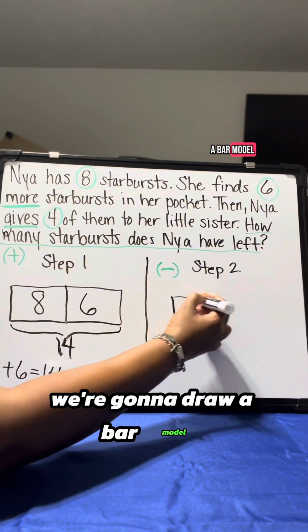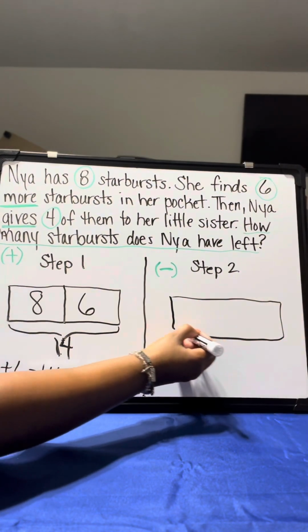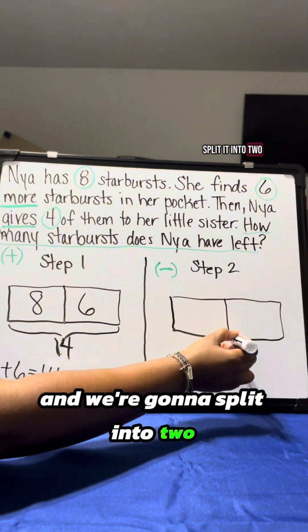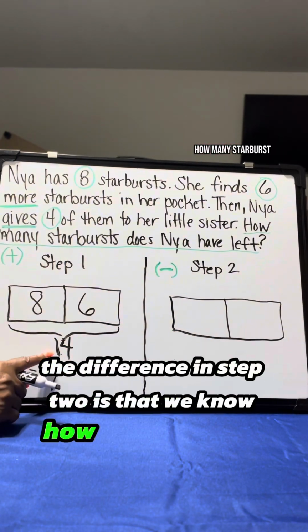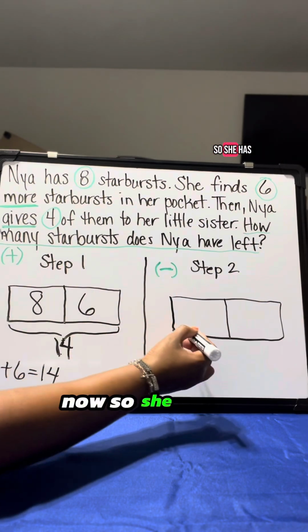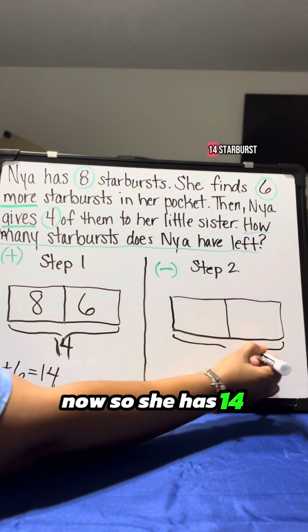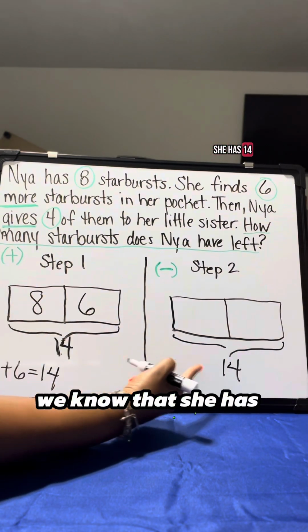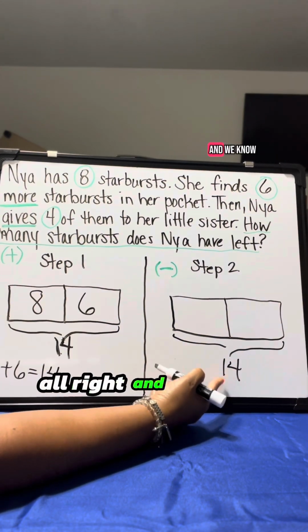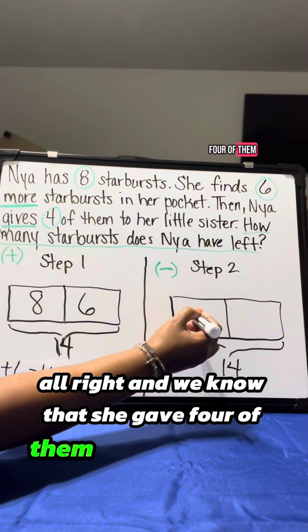We're going to draw our bar model and we're going to split it into 2. But there's a difference this time. The difference in step 2 is that we know how many starbursts she has now. So she has 14 starbursts. So we're going to go ahead and label that because that's what we know. We know that she has 14 starbursts. All right. And we know that she gave 4 of them to her little sister.